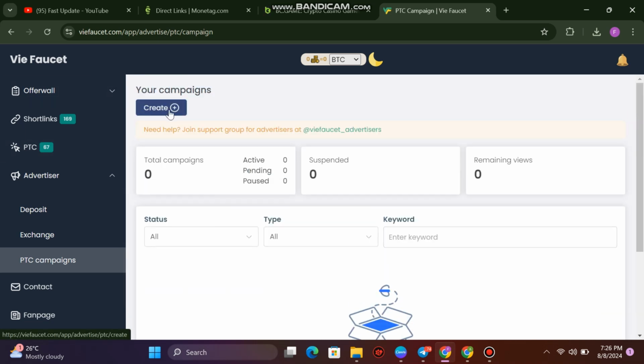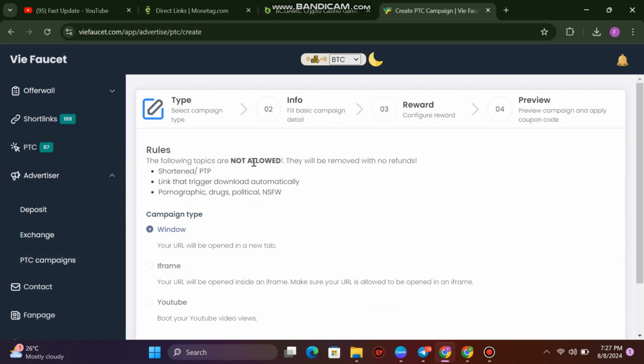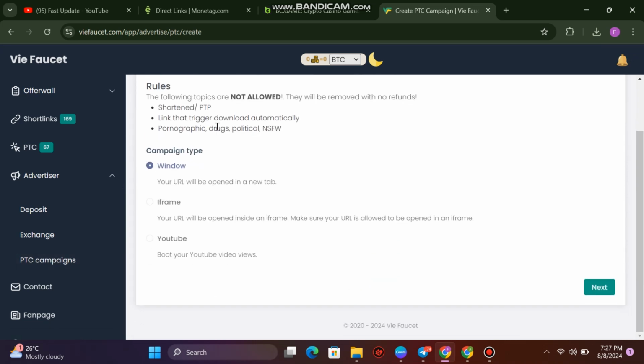So the first thing you have to do here is to just click on create. Once you click on create, it's going to show you the rules. The following topics are not allowed. They will be removed with no refund. So shortened links, links that trigger downloads automatically, pornographic and other stuff are going to be automatically removed from this particular website. But then a direct link from Monetag is not going to give you all this. So you click on next.